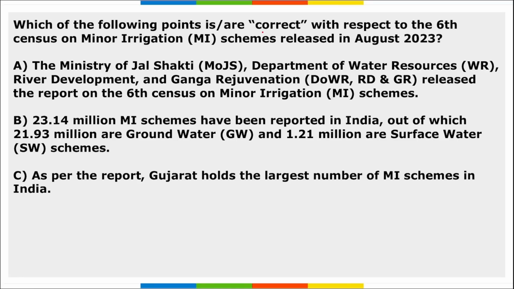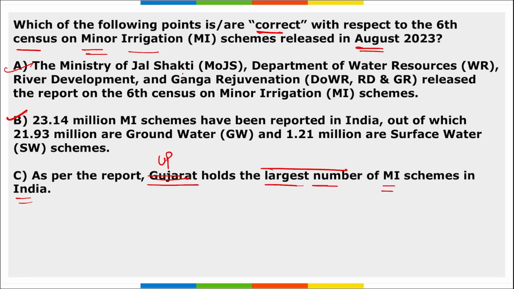Next, which of the following points are correct with respect to the 6th census on minor irrigation scheme released in August 2023? If we look at the options here, option A and B are correct. Just C is wrong here. C is saying, as per the report, Gujarat holds the largest number of minor irrigation schemes in India. So no, it is not Gujarat. Actually, it is your Uttar Pradesh that holds the largest number of minor irrigation schemes in India.